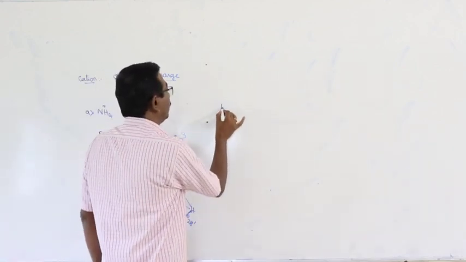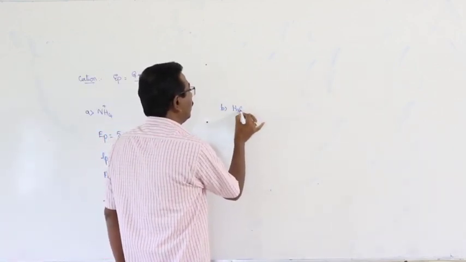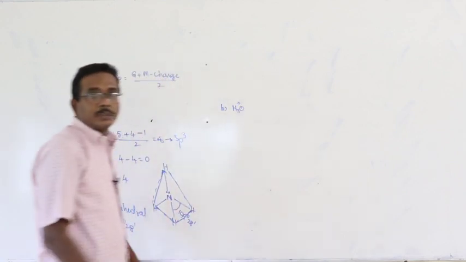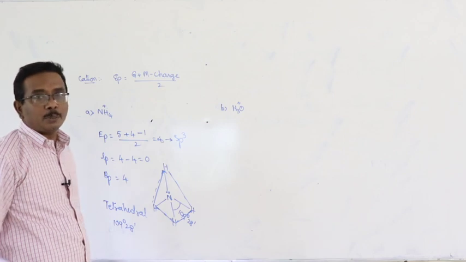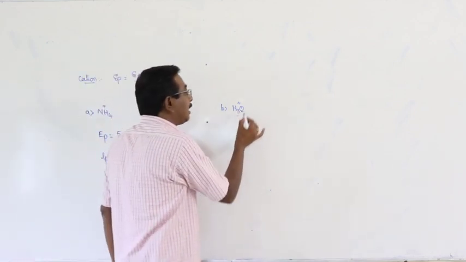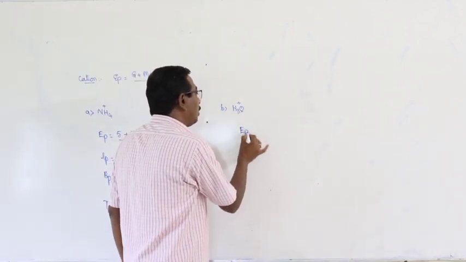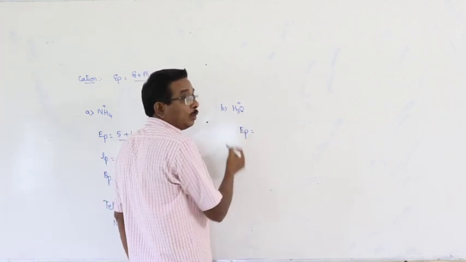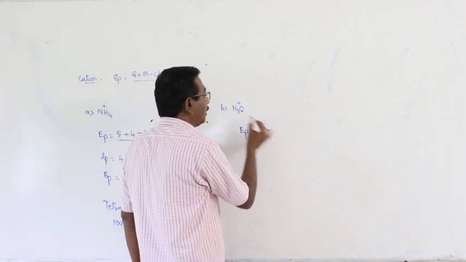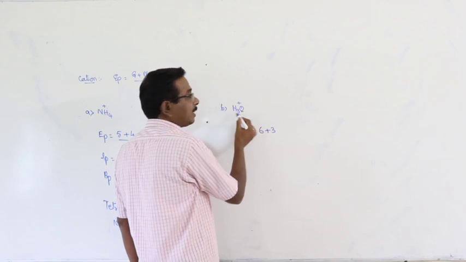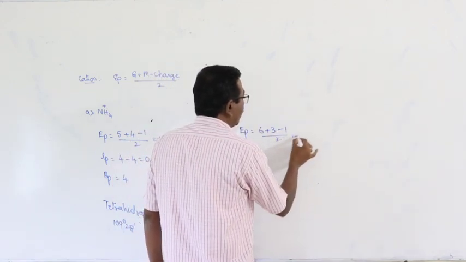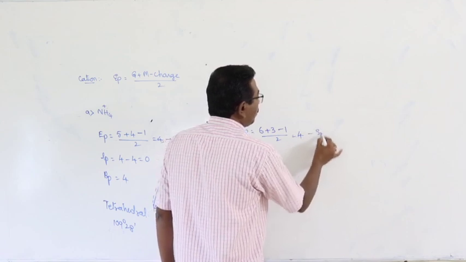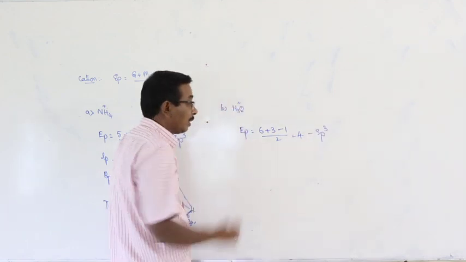Next, second one, H3O plus. Actually, these are all questions that are given as objective bits. Central atom oxygen, number of electron pairs is equal to group number of oxygen 6 plus number of monovalent atoms, means hydrogen atoms 3, minus 1, by 2, that is equal to 4, sp3 hybridization.